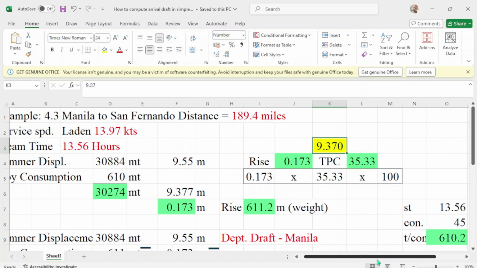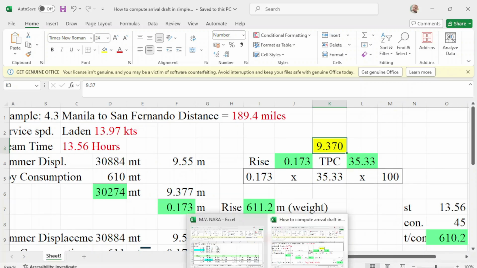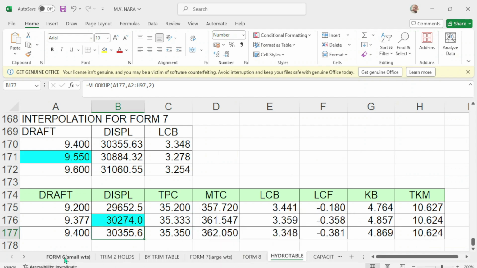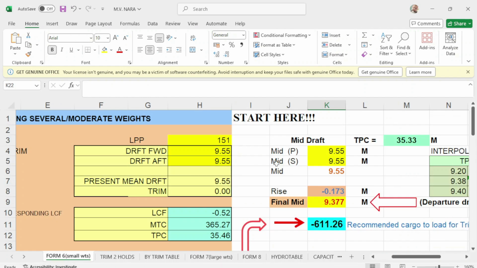But here with our Excel, with our formula, you will find here the rise, meaning the consumption in terms of meters.